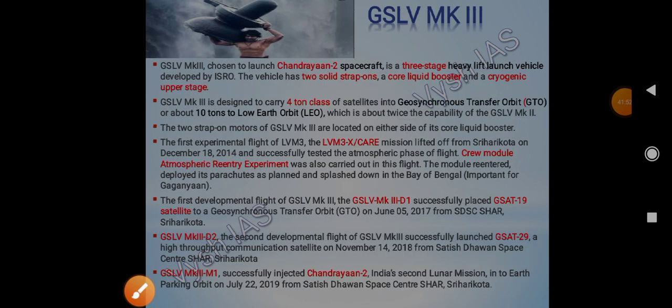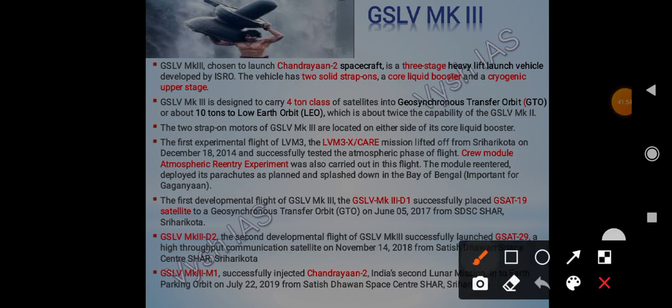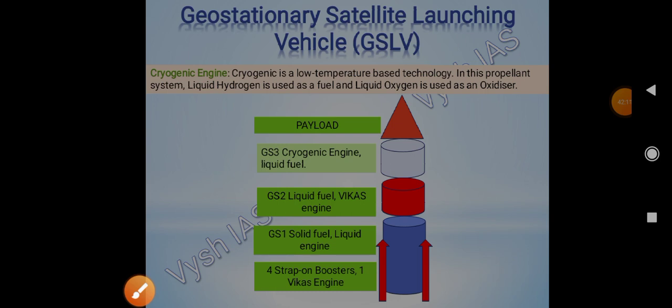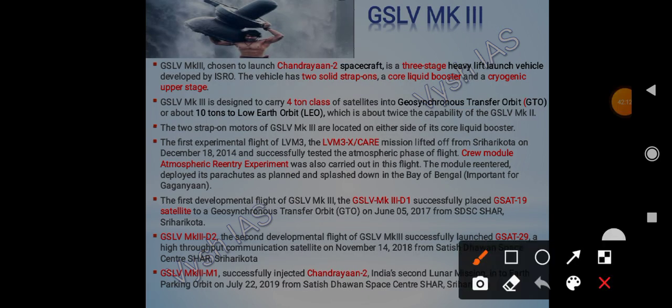Then we have the Bahubali rocket, that is GSLV Mark 3. This is very popular. GSLV Mark 3 is chosen to launch the Chandrayaan 2 spacecraft. It is also 3-stage, because it is GSLV. It is a 3-stage heavy lift launch vehicle.